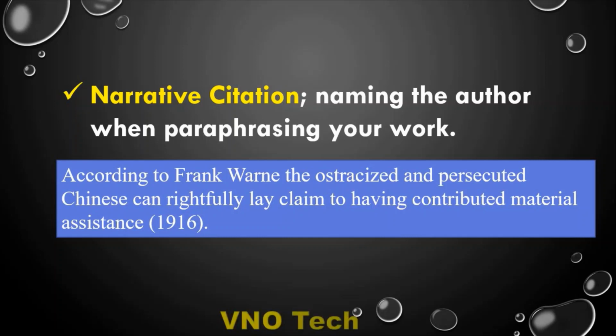This is what we call narrative citation. The author's name appears in between your paraphrased lines, according to the author. Then the year of publication, or a page number, comes last inside a bracket, then a full stop.